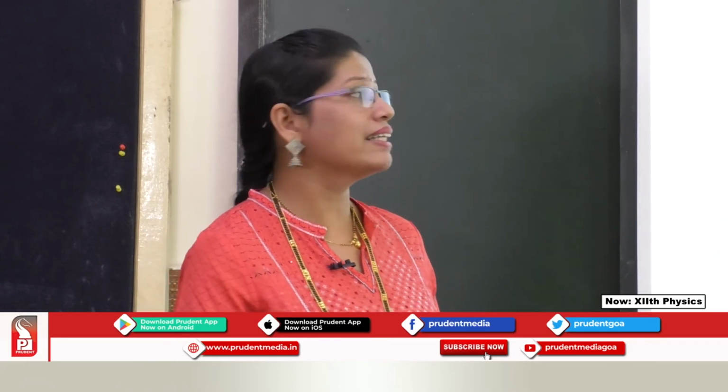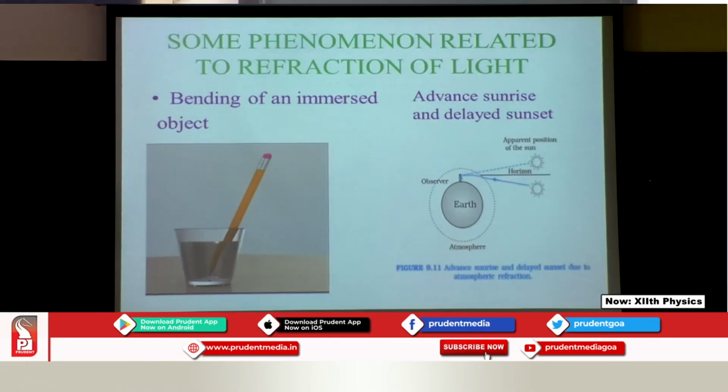It is the actual crossing of the sun at the horizon. So here you have got the picture. There is an observer. The picture shows you the apparent positioning of the sun and the actual positioning of the sun. So this is all because of the refraction. So students, you have got why: the answer is all because of the refraction of light.